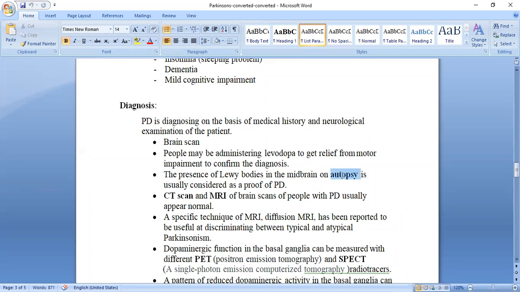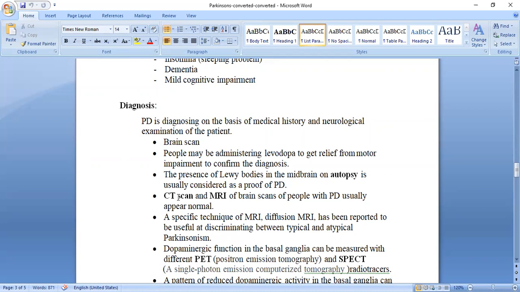So when we take the autopsy, if we find a deposition of the Lewy body, then we can confirm, we can diagnose that the individual is suffering from Parkinson disease.